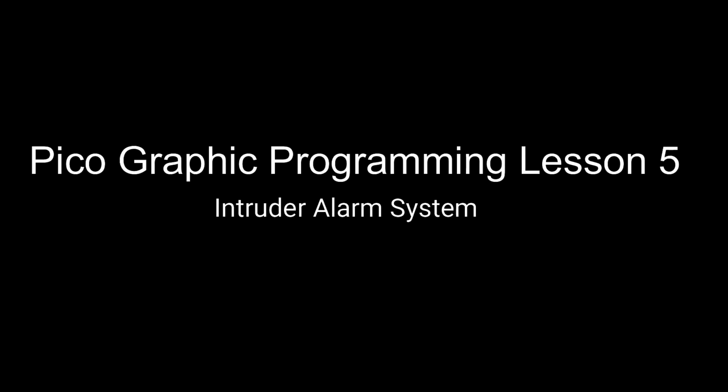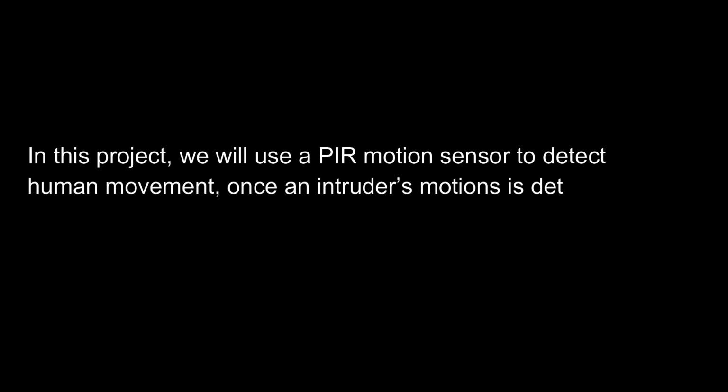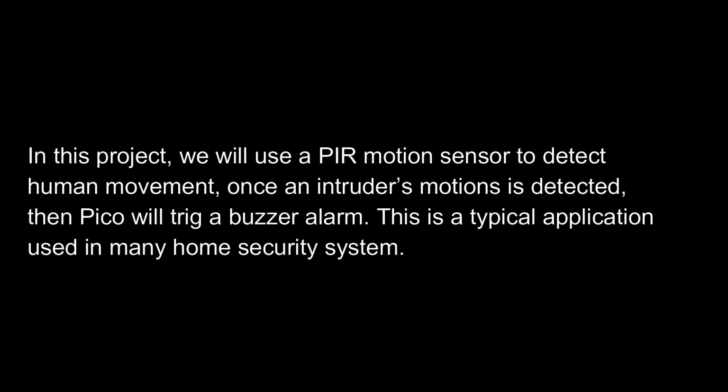Pico Graphic Programming Lesson 5, Intruder Alarm System. In this project, we will use a PIR motion sensor to detect human movement. Once an intruder's motion is detected, then Pico will trigger a buzzer alarm. This is a typical application used in many home security systems.